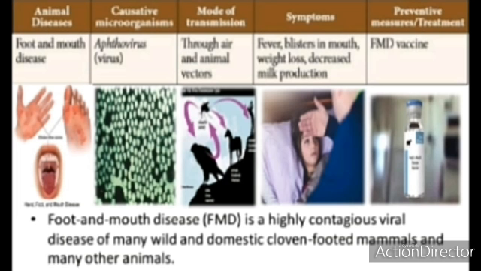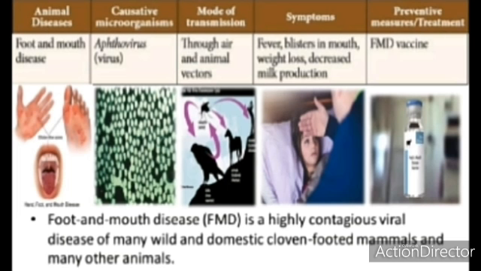Fever and blisters in the mouth. You can see here the blisters in the mouth, weight loss and decreased milk production. We can take the example of a cow which gives milk. If a cow is affected by foot and mouth disease, it can't produce milk and milk production will be reduced.